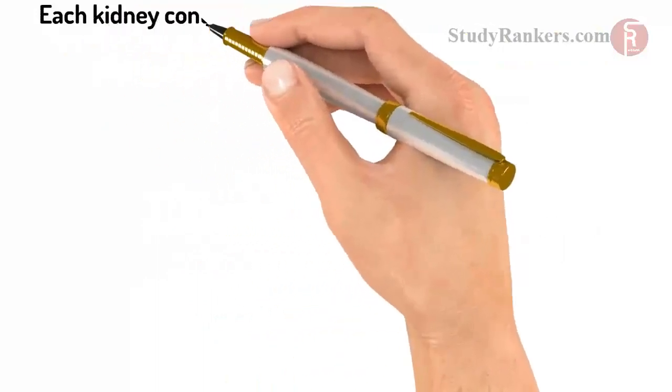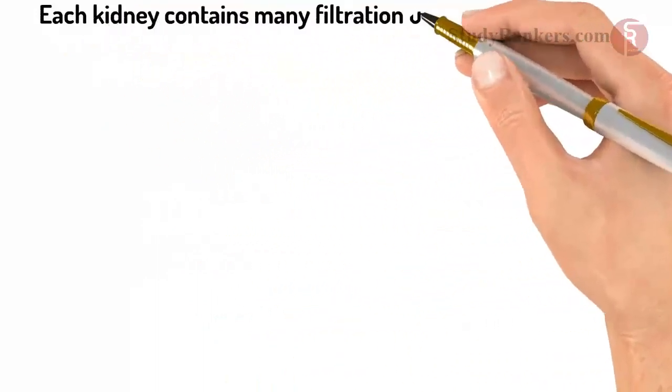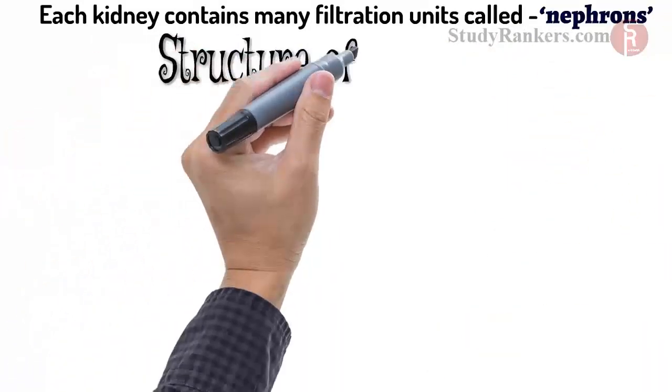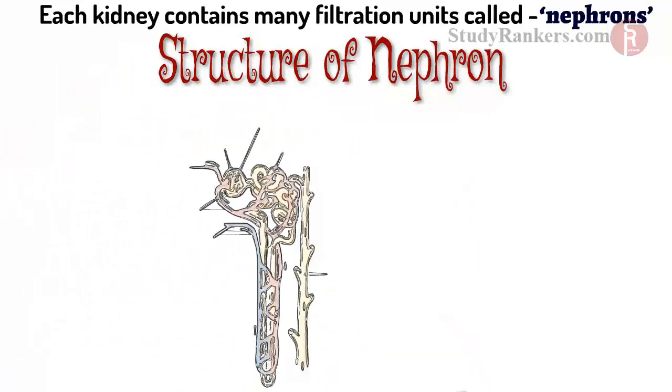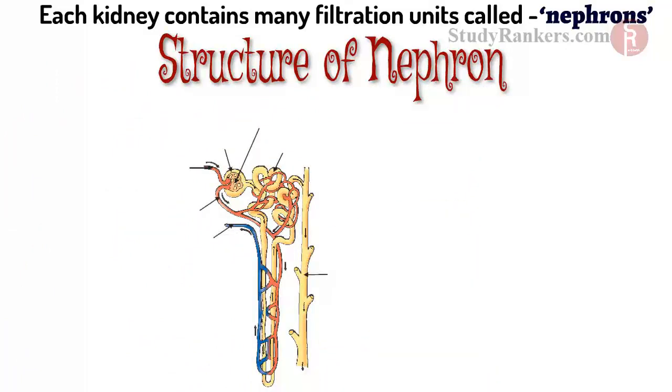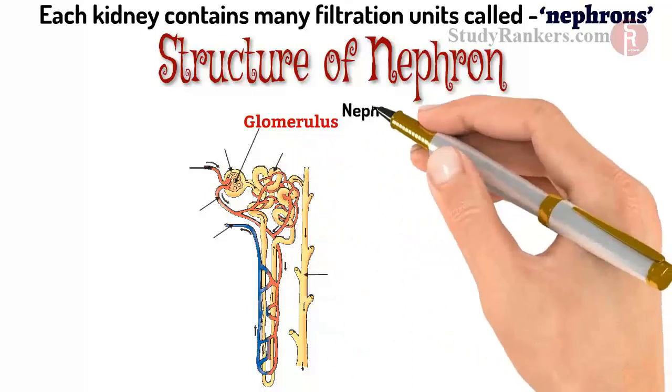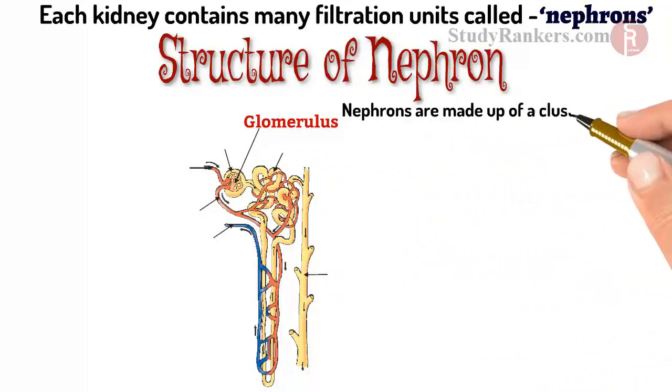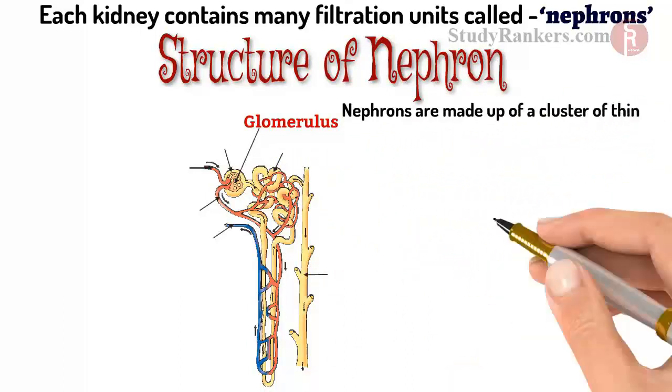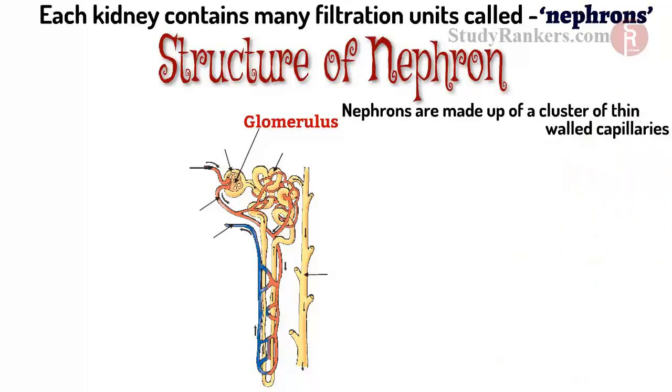Each kidney contains many filtration units called nephrons. The structure of nephron contains various parts, which is as shown in figure below. Glomerulus. Nephrons are made up of a cluster of thin-walled capillaries.